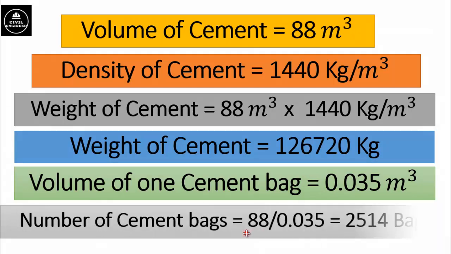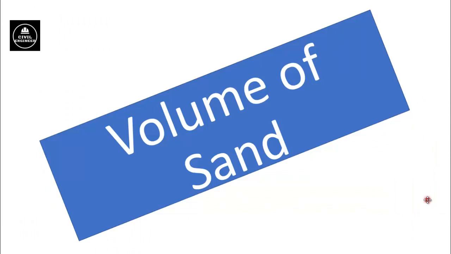So the number of bags will be equal to total volume divided by volume of one cement bag. Total volume is 88 cubic meter and volume of one cement bag is 0.035 cubic meter. After simple calculation, we will get number of cement bags is 2514 bags. Now we will calculate volume of fine aggregates or sand.